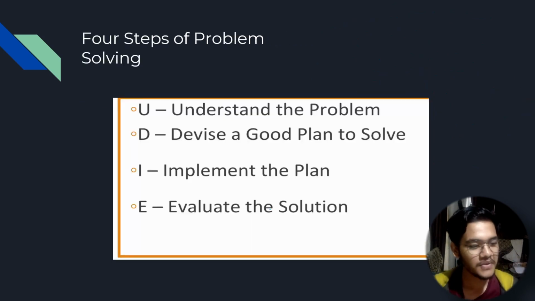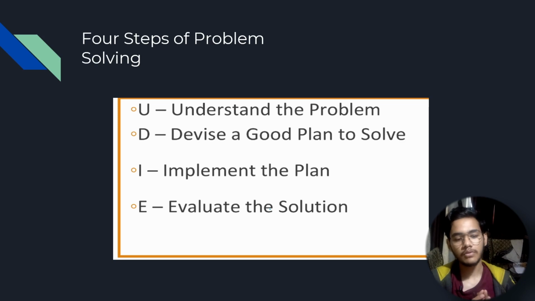let's move on to the 4 steps of problem solving. So see, computer programming is basically problem solving, right? You need to solve a task, you use computers for that, you program something to solve your task, and that in essence is problem solving. So there's a 4-step cycle, UDIE.